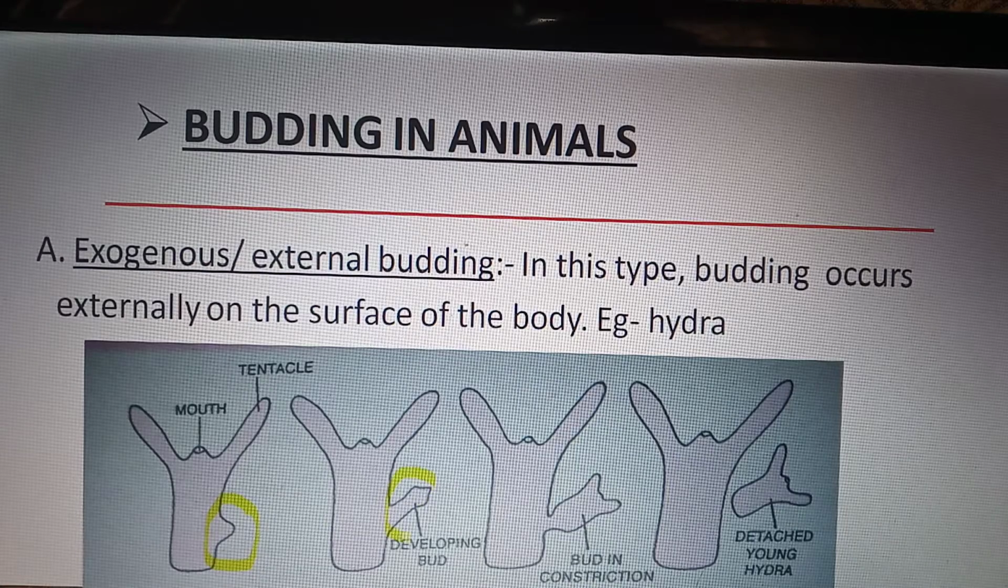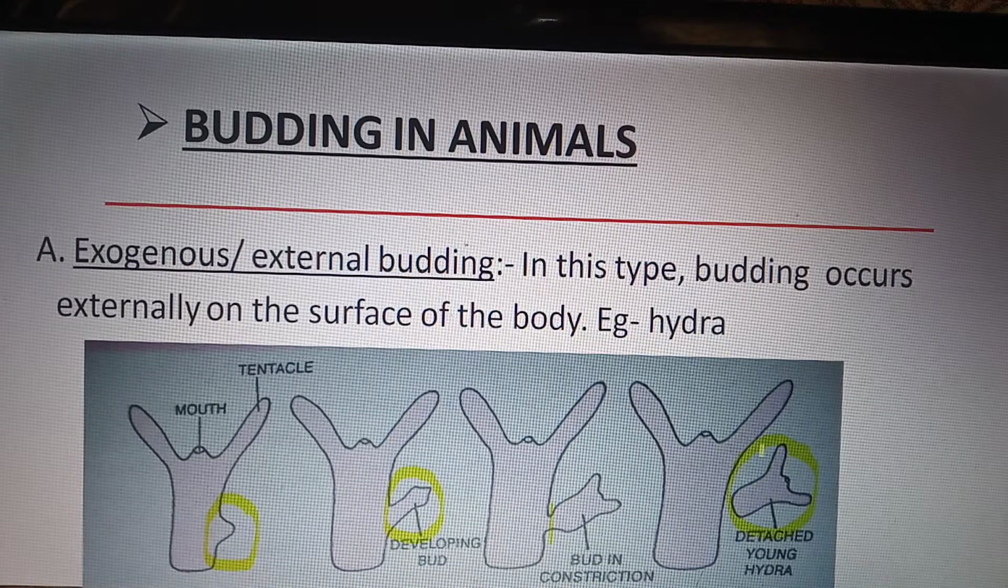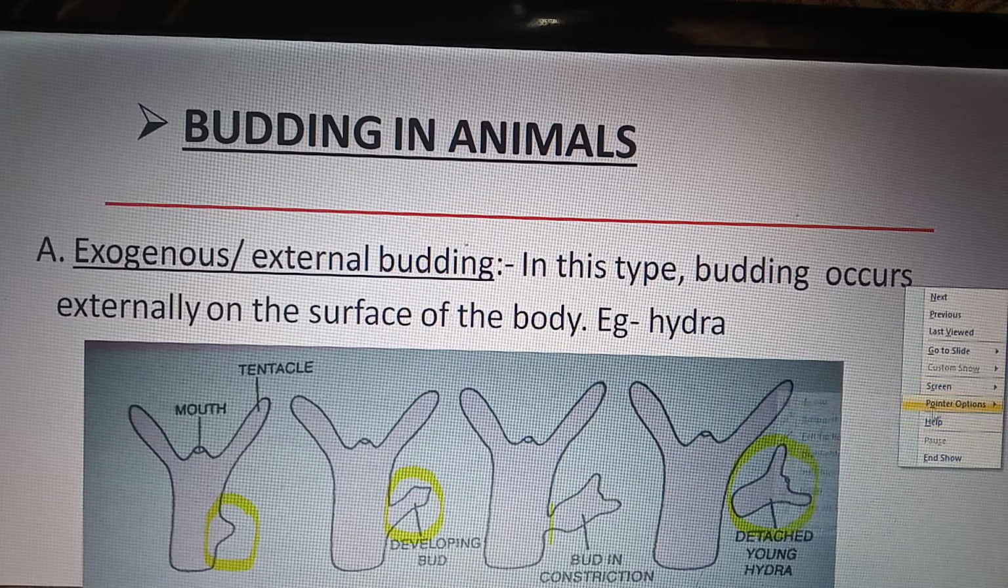Here the outgrowth matures or develops. Here the bud is ready for detachment. Here the bud is detached, and in the next stage it matures. Clear?